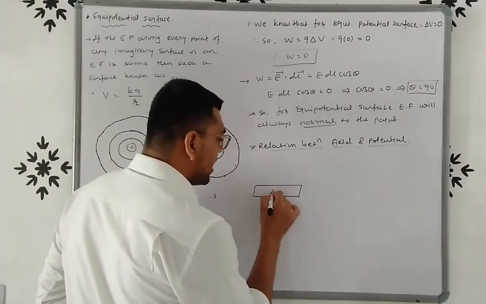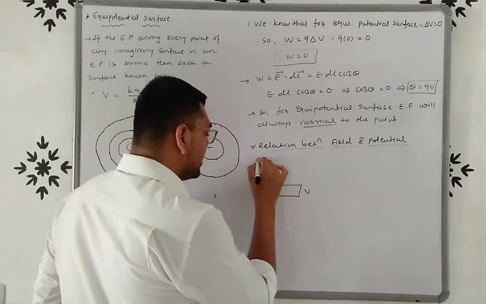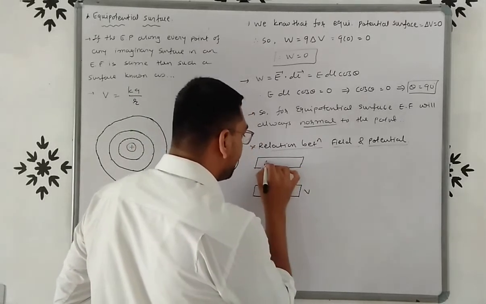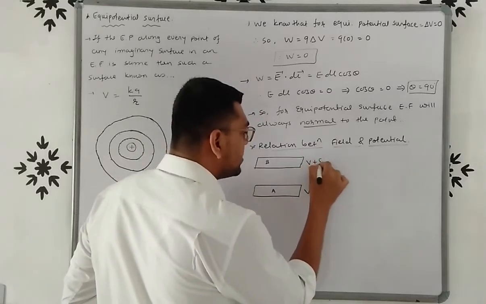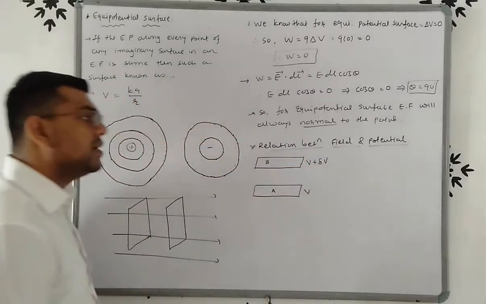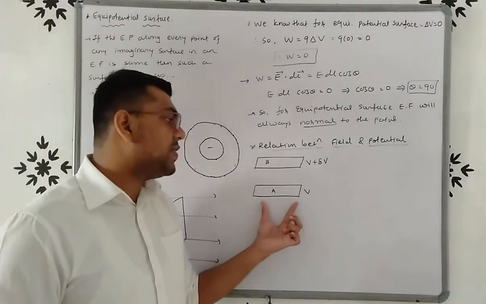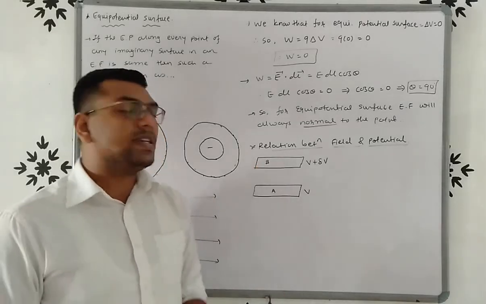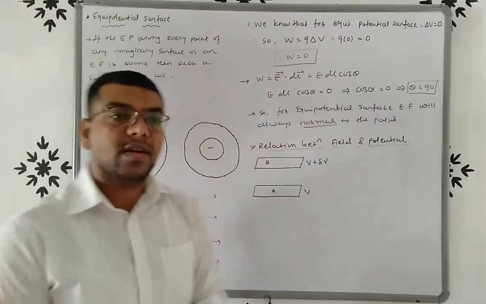This surface A has a potential V, and consider the second surface, this is surface B, and the potential of this surface is V plus del V, right? So here consider the two surfaces, first one surface A where potential is V, and second surface B having a potential V plus del V.